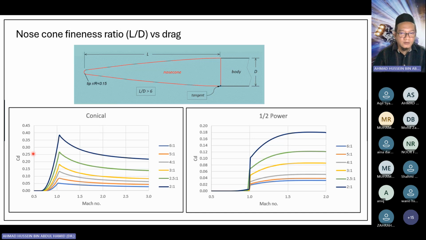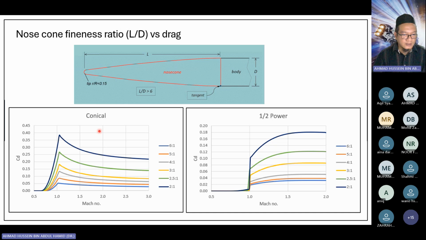Now let's say we have agreed that we want to use half power. But how long will the nose cone be? The shape is the same, but the aspect ratio, we call it fineness ratio, L/D. L is the length of the nose cone, and D is the body diameter. D is fixed, but L might be different, so you have to decide how long your nose cone will be.